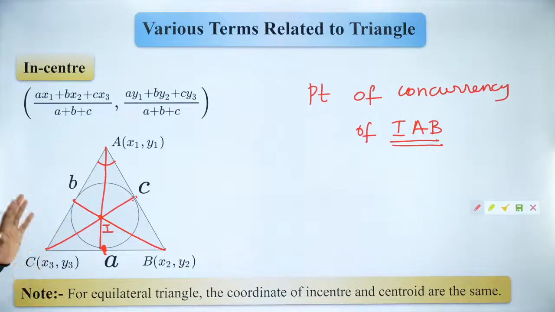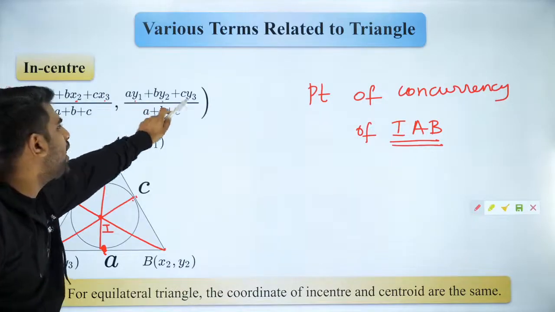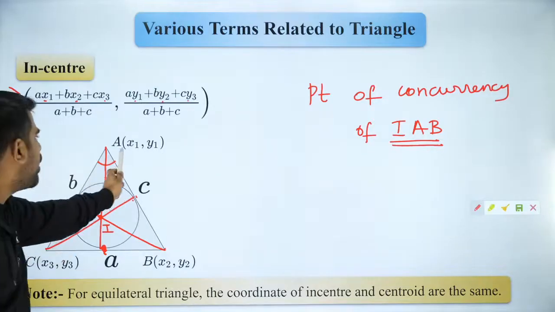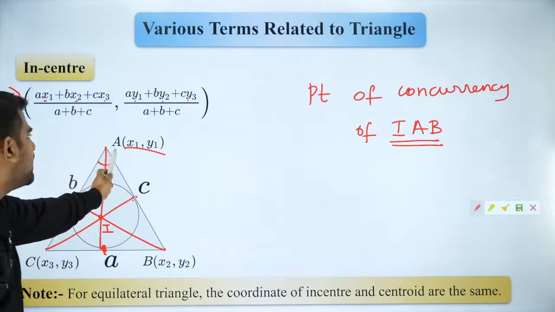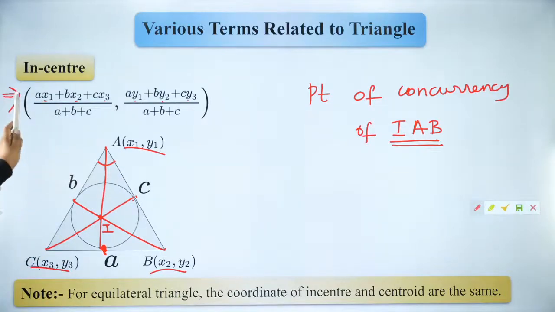So now, very good. I am so happy that you guys asked that question. If you look at the formula, everybody will know x1, x2, x3. Everybody knows y1, y2, y3 because by now we have used them a lot of times. So x1, y1 are nothing but the vertices' coordinates, then x2, y2 and x3, y3.